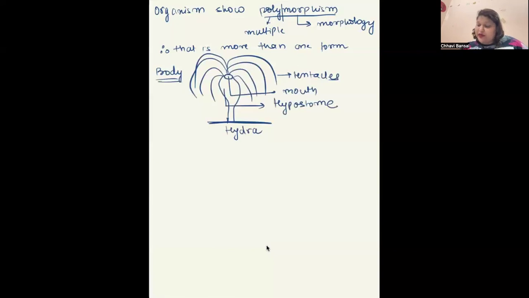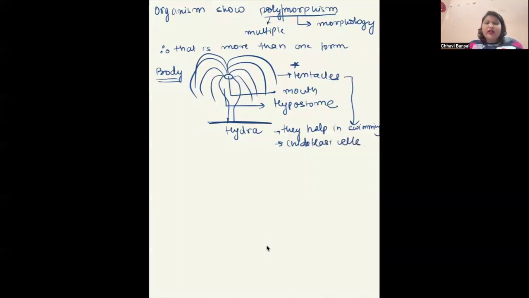These tentacles are very important. Why? Because these tentacles help in swimming first. Second, these are the ones that carry the nidoblast cells. What are these nidoblast cells? These are the stinging cells. Should we see the structure of nidoblast cells? Okay. Fine.